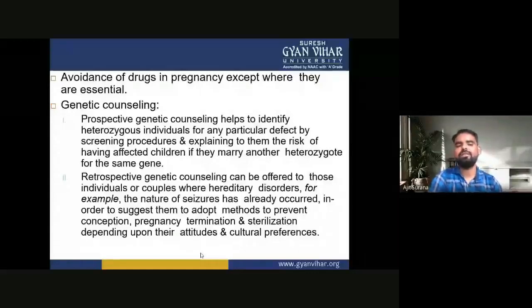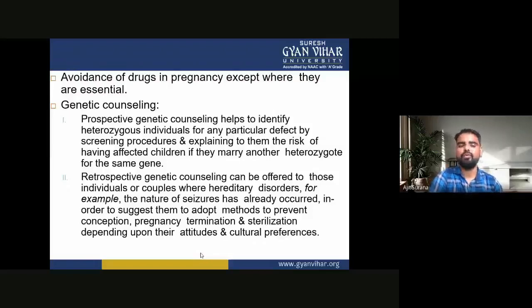Now the genetic counseling. Prospective genetic counseling helps to identify heterozygous individuals for any particular defect by screening procedure, and explains to them the risk of having affected children if they marry another heterozygote for the same gene.